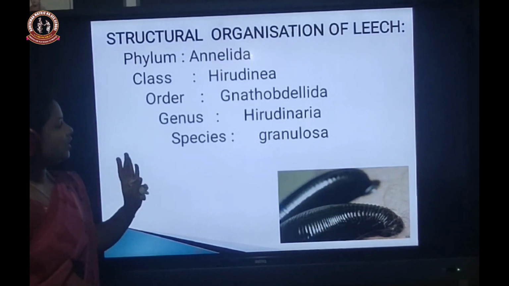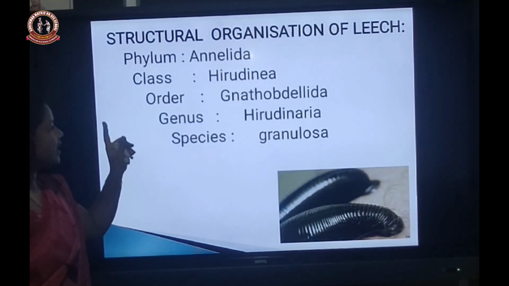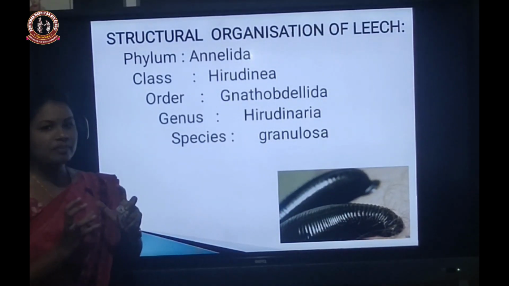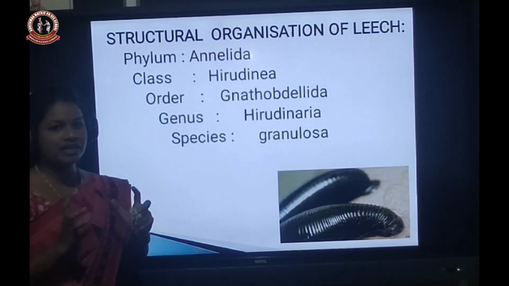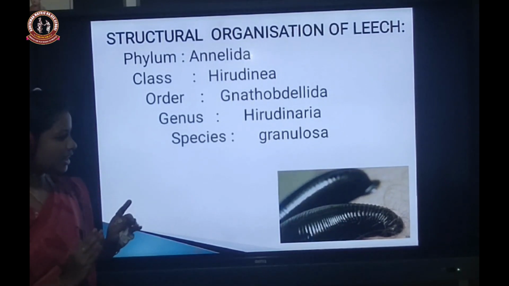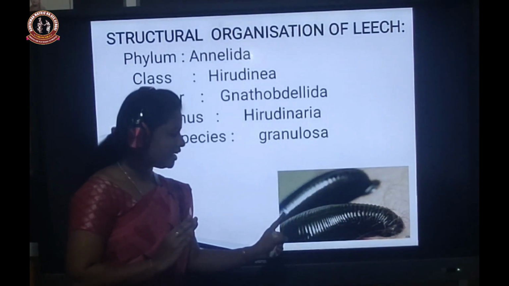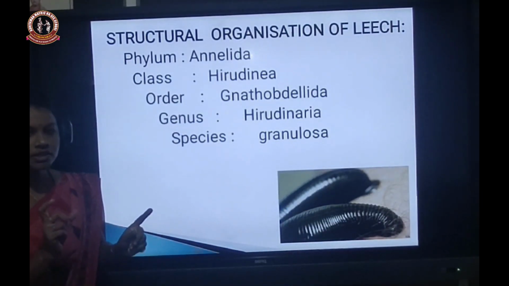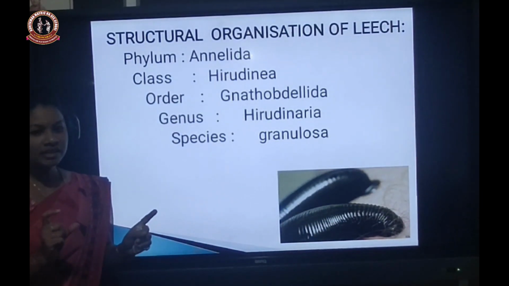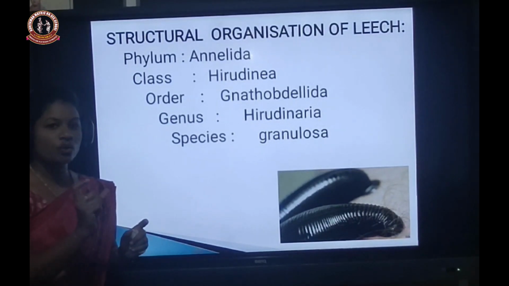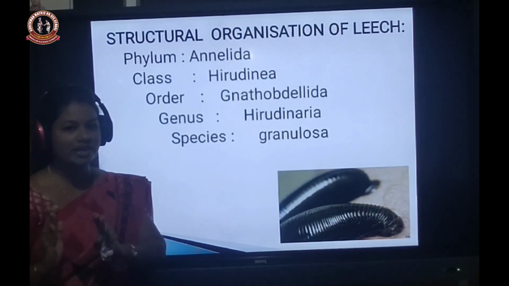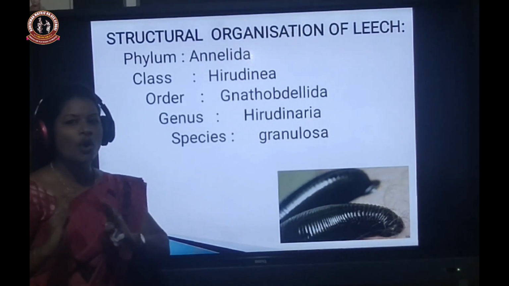And why is it placed under class Hirudinea? Hirudin is a chemical substance. It is secreted by the salivary gland of leech. What is the use of hirudin? Hirudin is an anticoagulant agent. What is the meaning of coagulation here? Clotting. Anti means opposite.